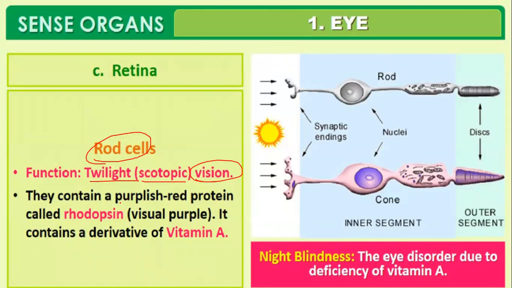Rod cells contain a purplish red protein called rhodopsin, also known as visual purple, which contains a derivative of vitamin A. Each and every point is very important: rod cells, rhodopsin pigment, also known as visual purple, and cone cells, iodopsin pigment, which helps in daylight vision. Night blindness is a disease caused due to the deficiency of vitamin A. It is a deficiency disorder.